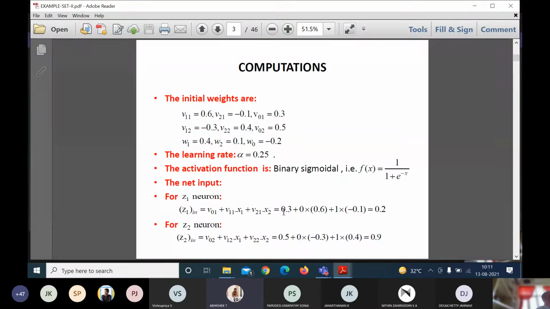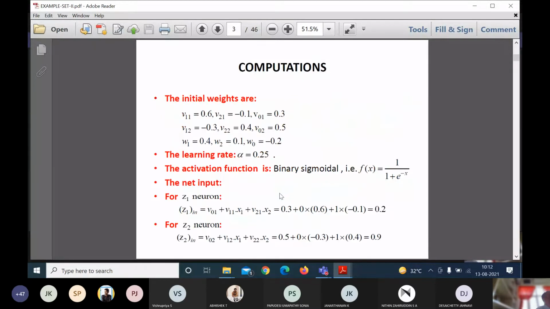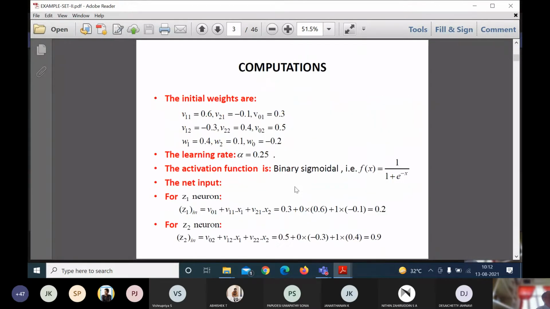So the bias value will be directly multiplied, right? Yeah, in this case, directly it is multiplied. So X1 value is 0 and X2 value is 1. So 0 into 0.6 plus 1 into minus 0.1. This is written over here. Since I have bias also for this particular hidden node, its value is 0.3, so I am adding it as 0.3. Is it clear?